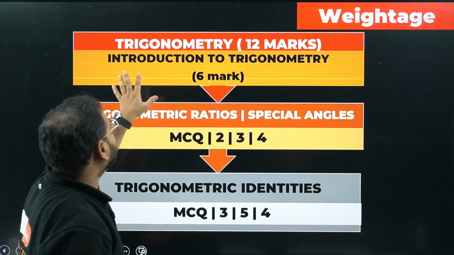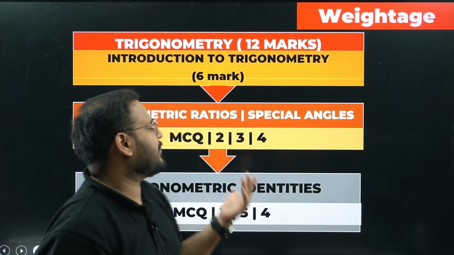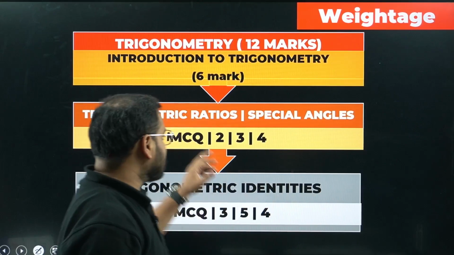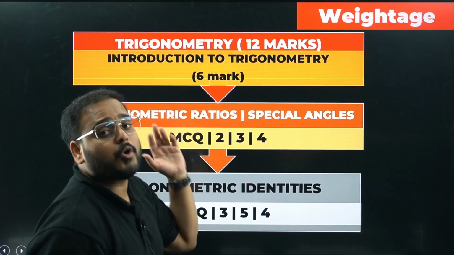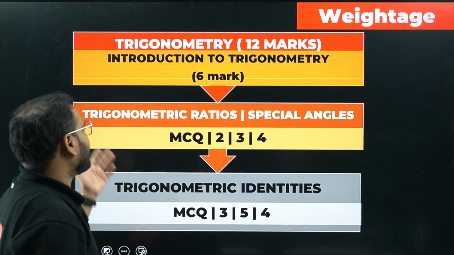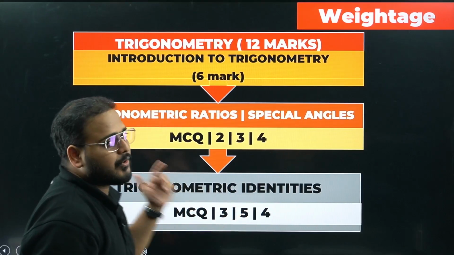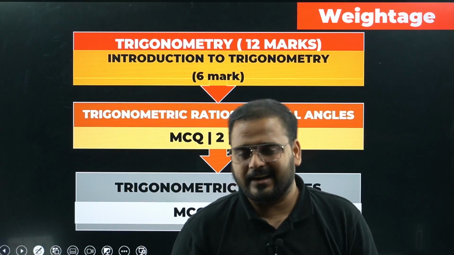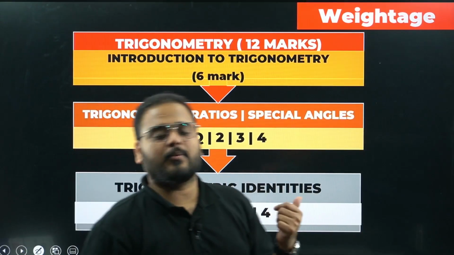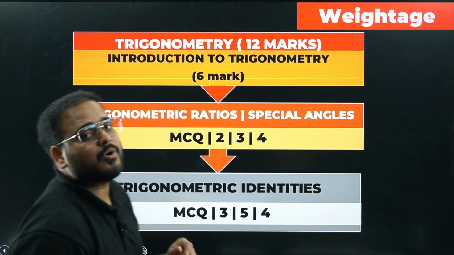In the introduction part you can expect 6 to 7 marks, as I've checked in previous papers. The questions come in MCQs, 1 to 2 of them, and a 3 marker case study can also come. A 5 marker based on identities can sometimes come, but very rarely. Usually they give application based questions.